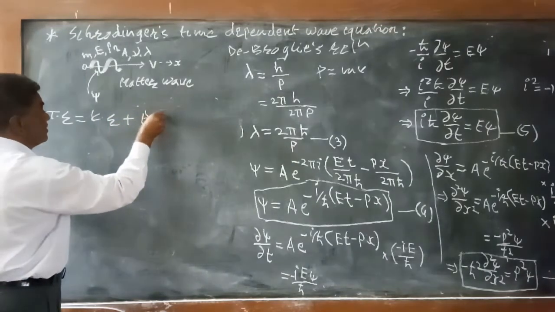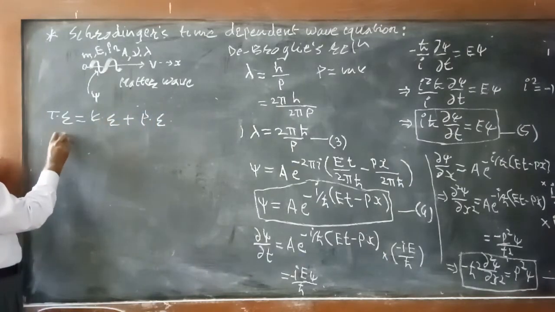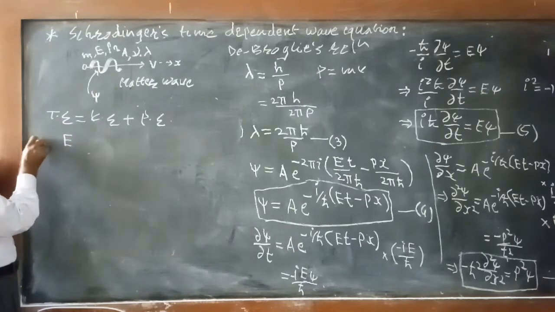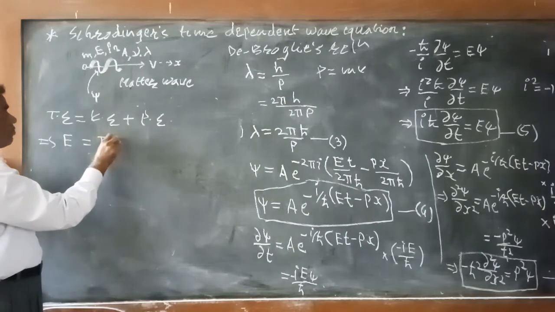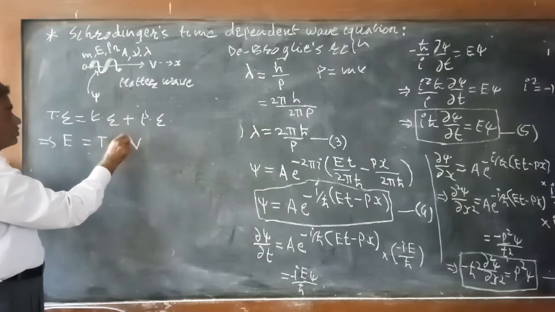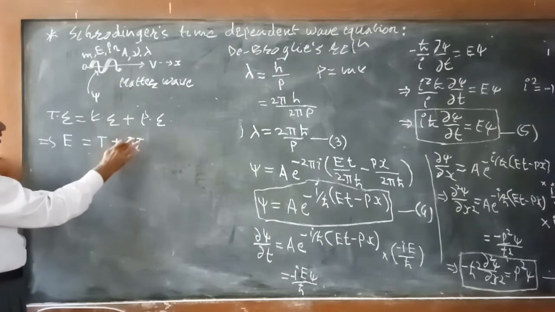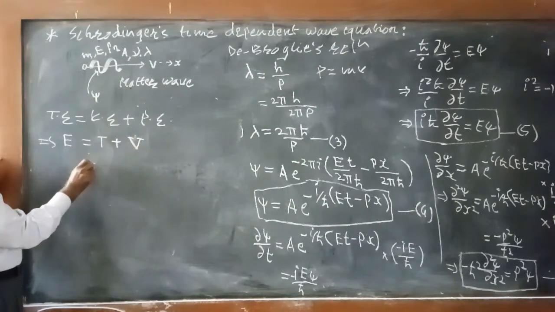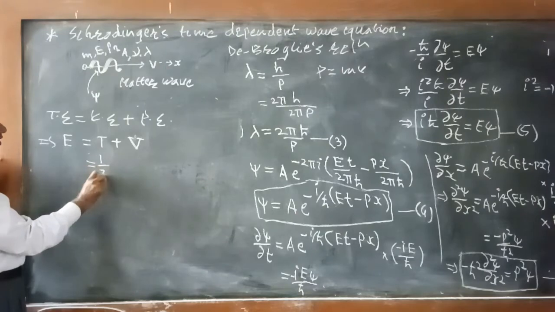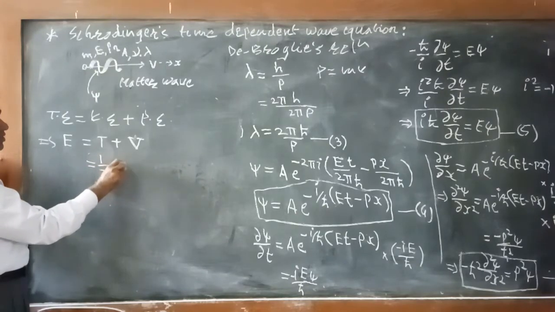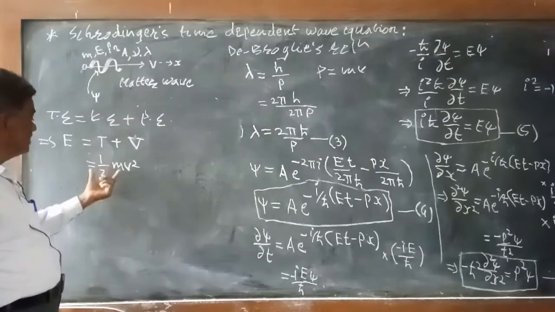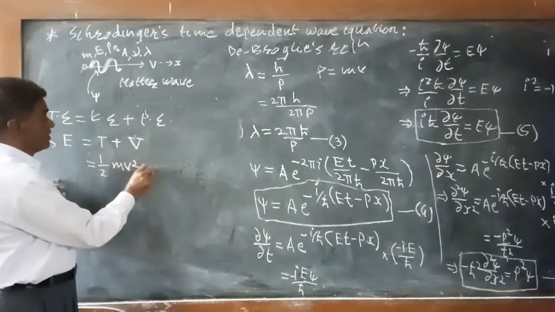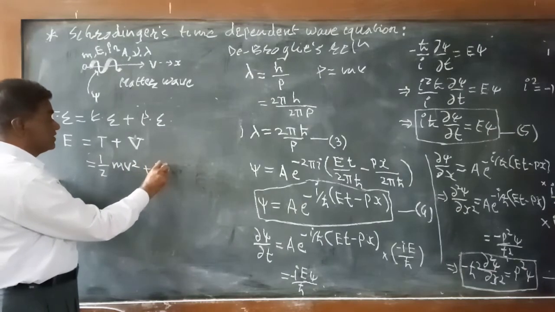So the total energy of the particle, that is E, will be equal to kinetic energy, that is K, plus potential energy, with the usual symbol, capital V. Kinetic energy of a particle of mass m moving with velocity v is given by half mv square, plus the potential energy, capital V.